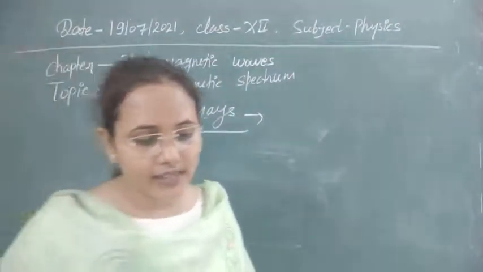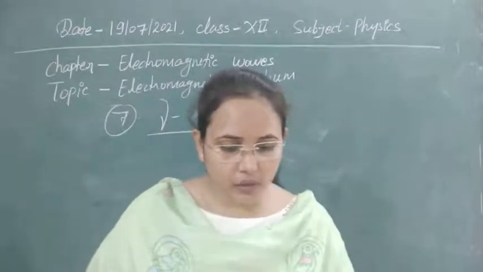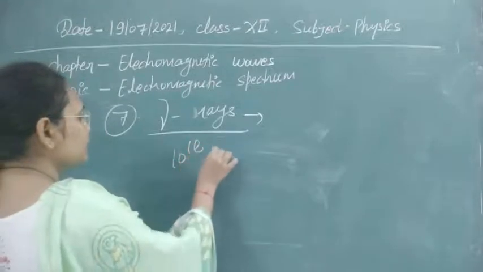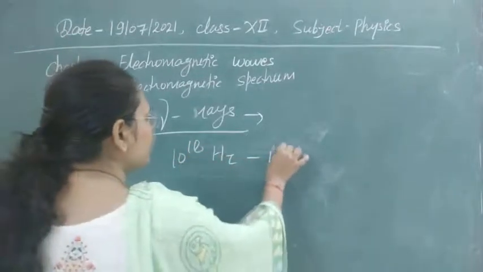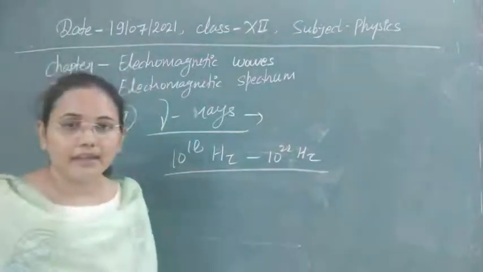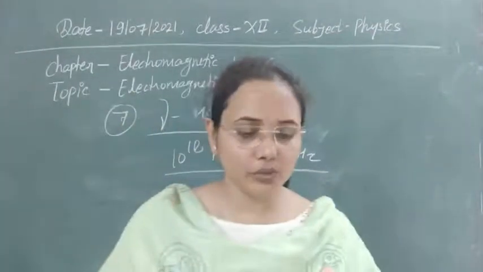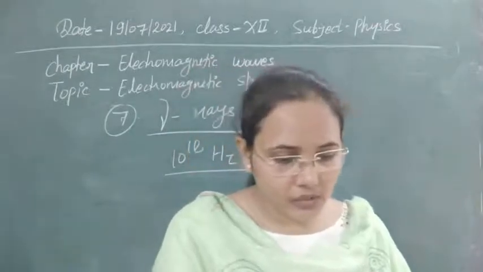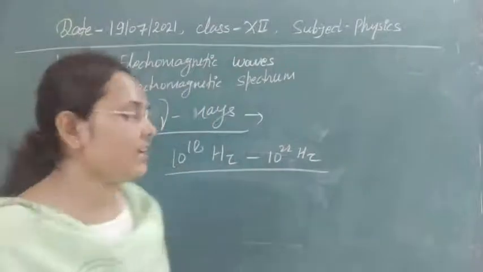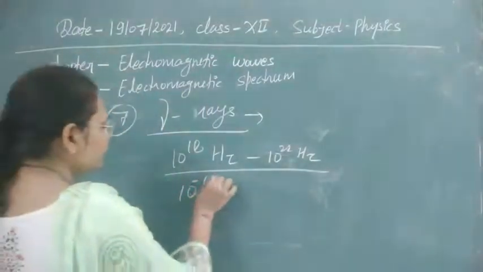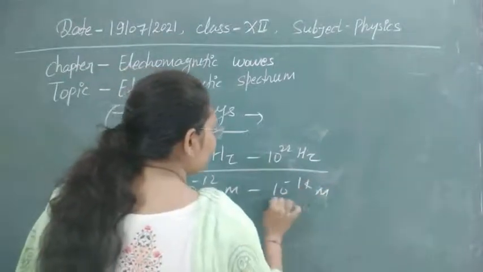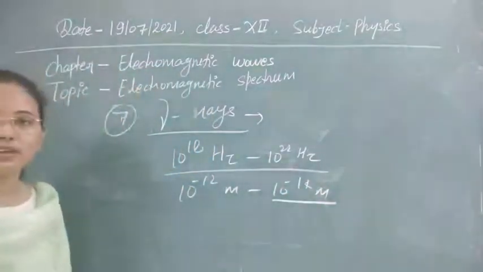Its frequency range lies from 10 to the power 18 Hertz to 10 to the power 22 Hertz. This is the range of the gamma rays. And its wavelength lies from 10 to the power minus 12 meter to 10 to the power minus 14 meter. So this is the lowest known wavelength we have.